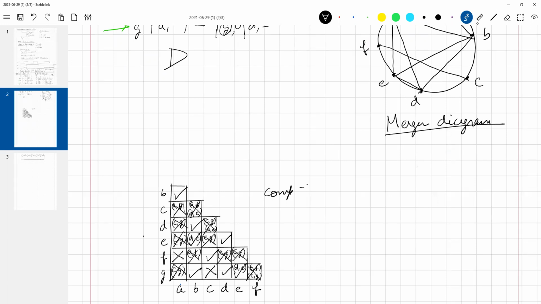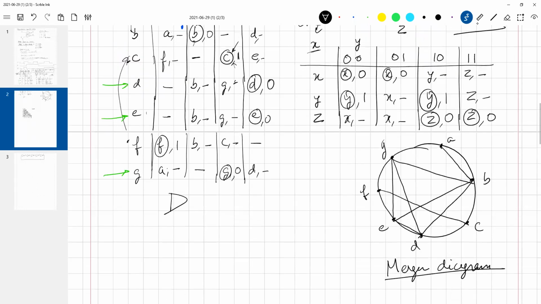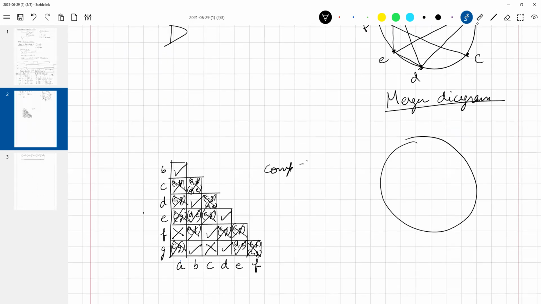So let us say our merger diagram looks something like this, after doing this whole implication table thing. Let us say we have four states initially, A, B, C, and D. And after doing our analysis, we found that compatibility looks something like this. A is compatible with B, A is compatible with D, and B and D are compatible, and D and C, and C and B. But A and C are not compatible with each other.